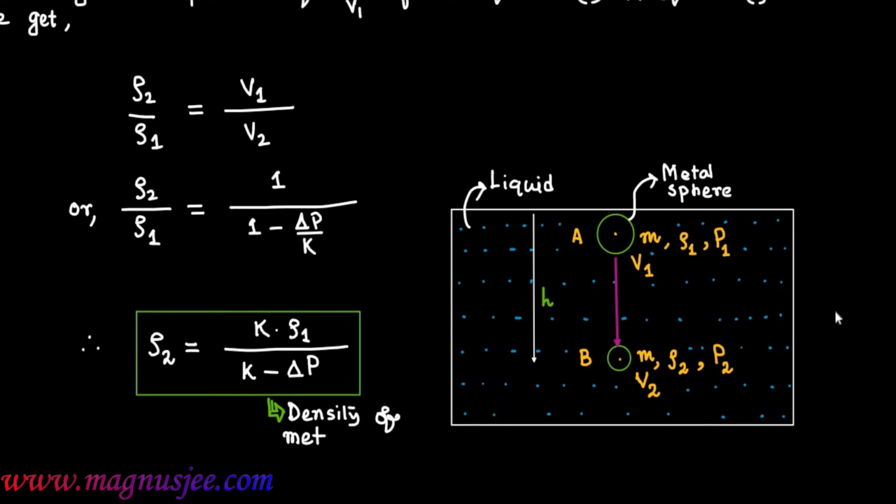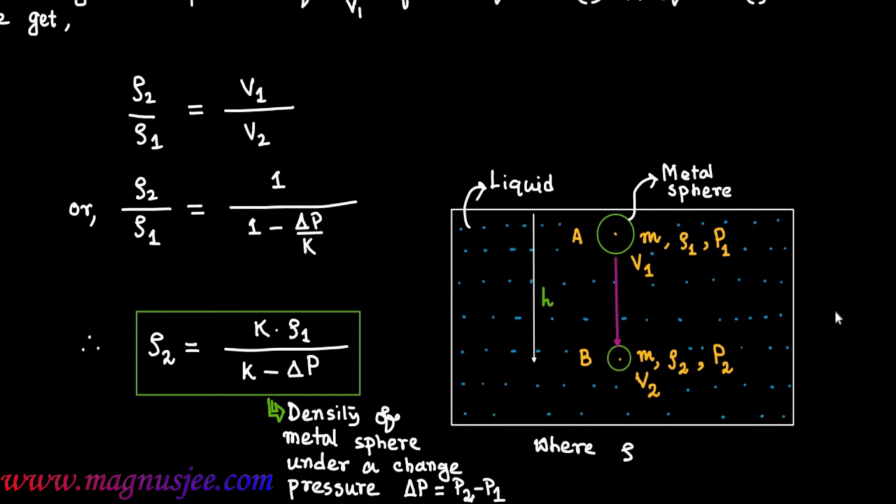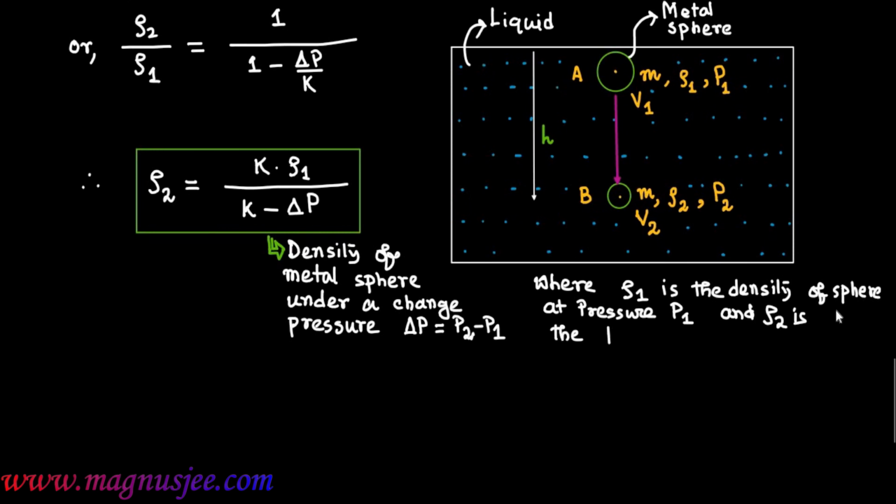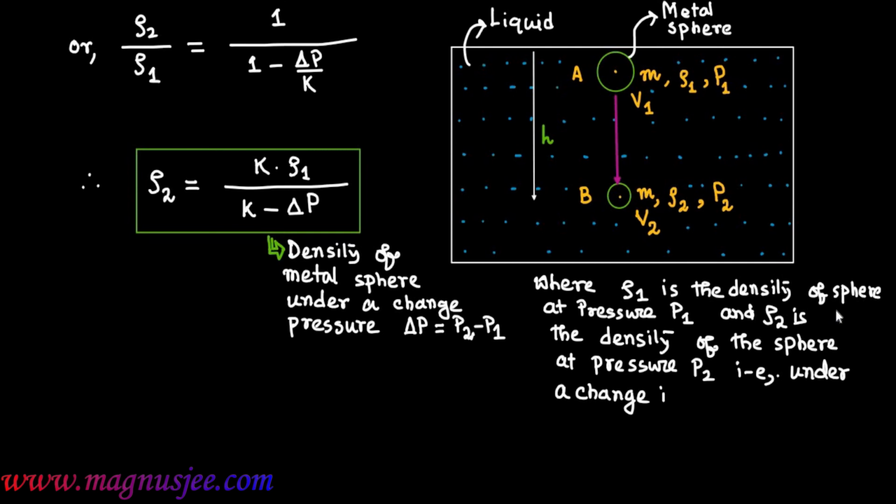That means the metal sphere is taken from the point A to B, and rho 2 equal K rho 1 divided by K minus delta P is the density of the metal sphere under a change in pressure, delta P equal P2 minus P1, where rho 1 is the density of the metal sphere at the point A in a liquid, at the pressure P1, and rho 2 is the density of the metal sphere at the pressure P2, under a change in pressure delta P from P1 to P2.